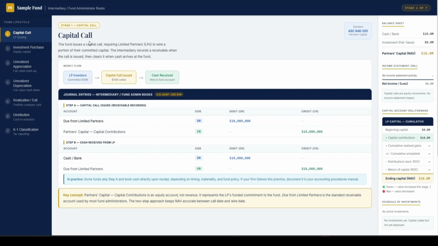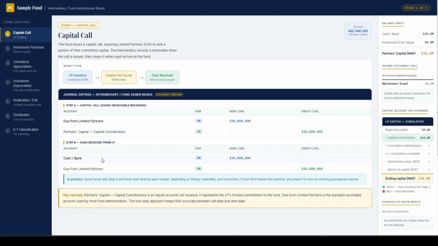Let's start from here. Let's imagine you have a new fund and firstly you're going to get money from the investors, right? So the first stage is capital call. We are going to book the due from, so we debit the due from before we receive, and credit the capital contribution.